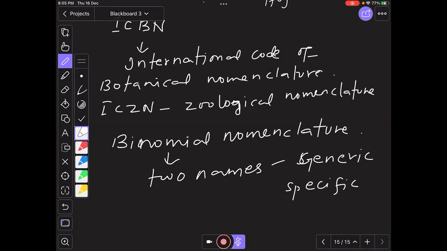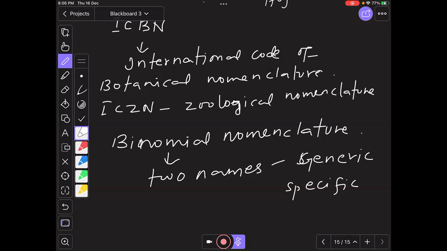Why are these two names given? Why don't we give just one name? This is to avoid confusion all over the world. For example, among ourselves, one may be from Kerala, one from North India, one from Tamil Nadu, and we call animals by different names. Take a cat or a dog: a North Indian calls it billy, or the dog a kutta.